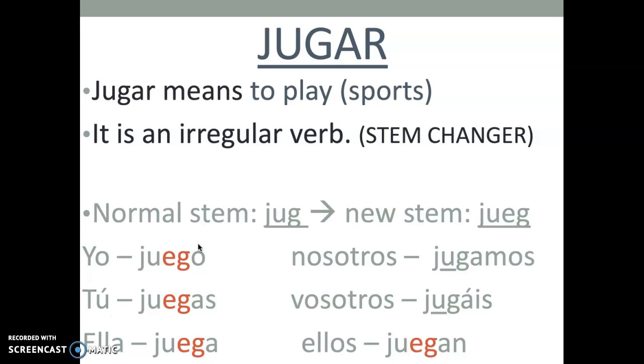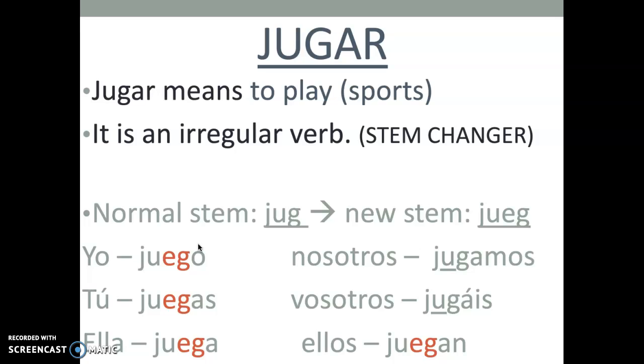All right, and keep in mind, nosotros and vosotros do not get a stem change. In Spanish 2, you guys will learn a lot more stem changing verbs. Jugar is one of the most common, which is why I want you guys to see this one before you possibly move on to Spanish 2.